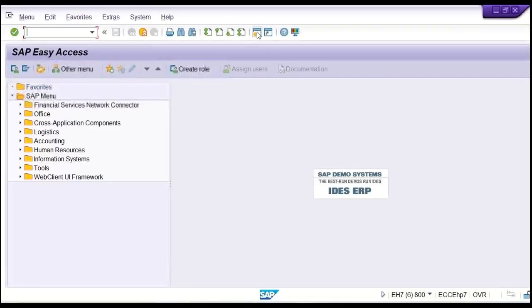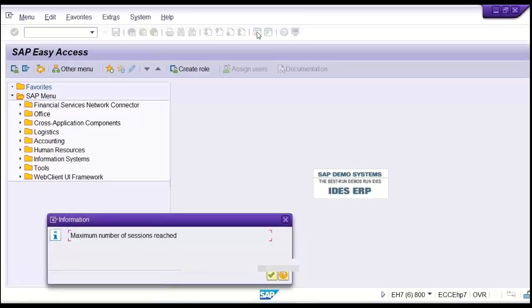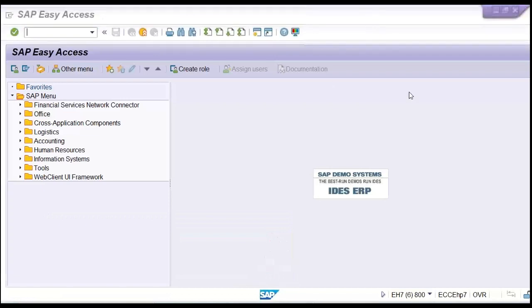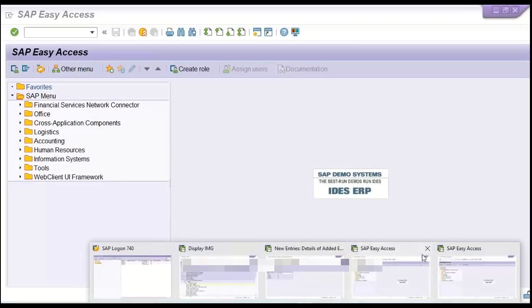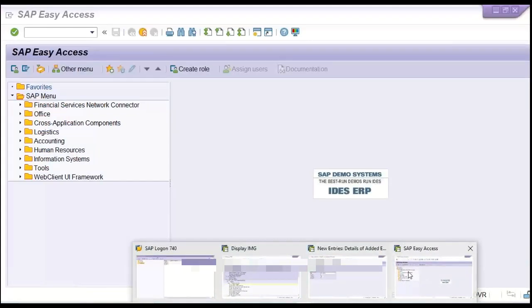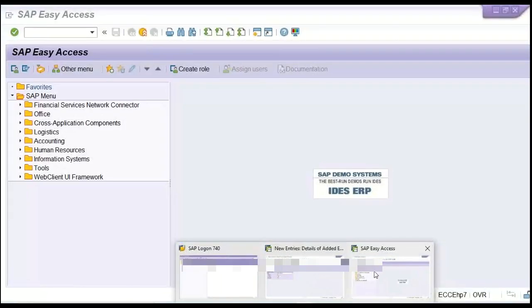Click here, there is the sixth one. And if you click again, look at here, the maximum number of sessions is reached. It means a maximum of 6 screens can be open here, right? Now these many screens are not required, so I'll close them. Multiple screens I have opened. Let me close, so 3 screens are there. Even this one also I can close.